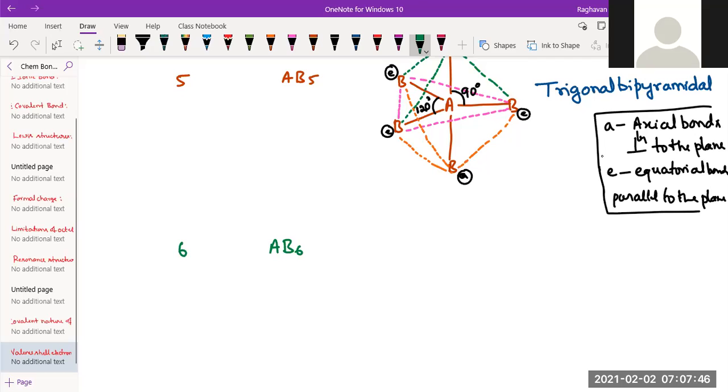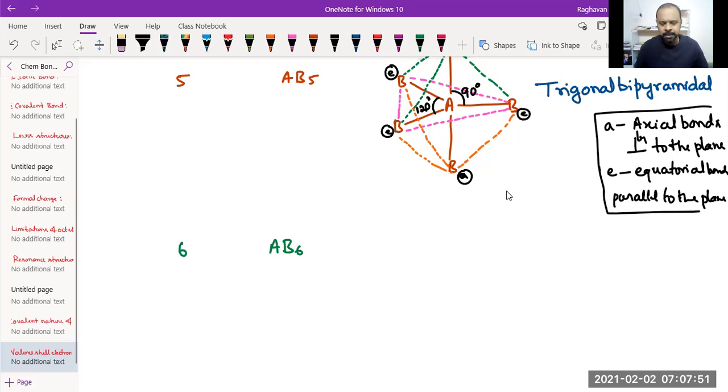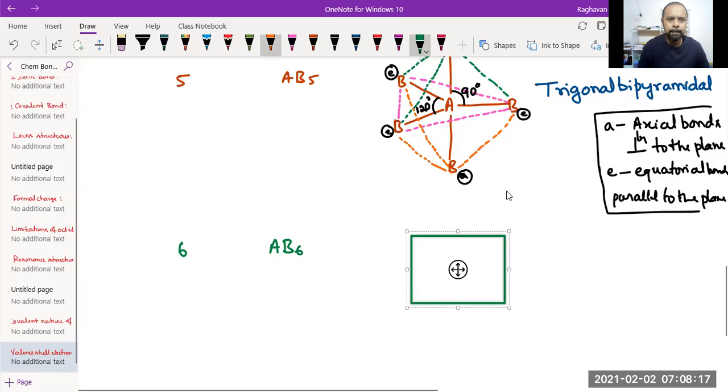Now this molecule has a structure like this. A is at the center and it is surrounded by 4 B atoms in a square planar manner. Like the previous case, where it was a triangular plane, here A is at the center of the square and 4 B atoms surround the central atom A like a square. Let me draw it. This is a square.